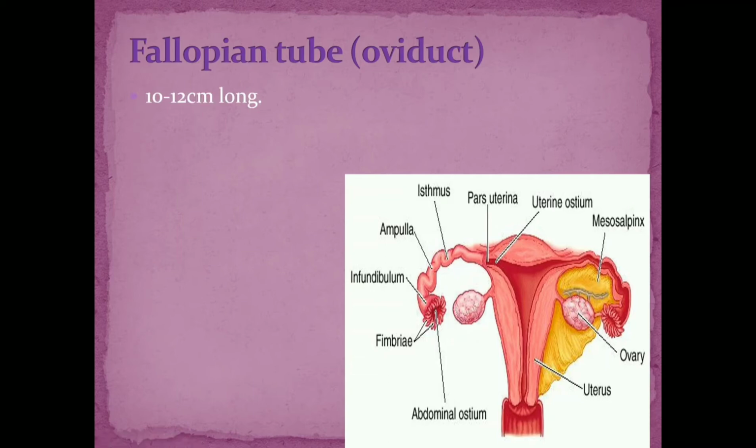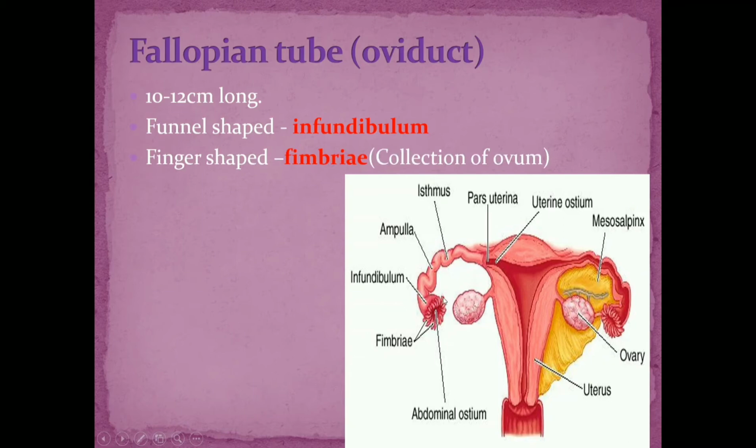The oviduct is about 10 to 12 centimeter long, and the first part, which is very near to the ovary, is funnel shaped and called the infundibulum. At the tip of the infundibulum you find a number of finger-like projections, called fimbriae.